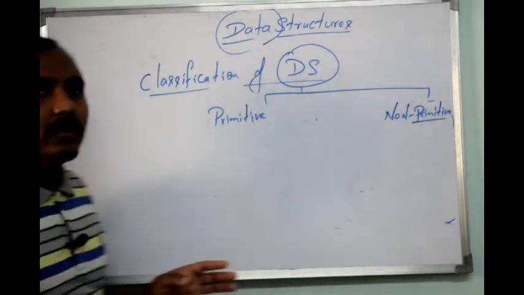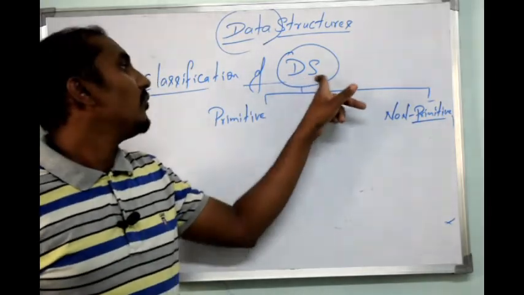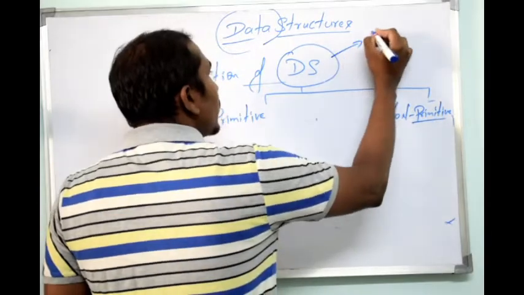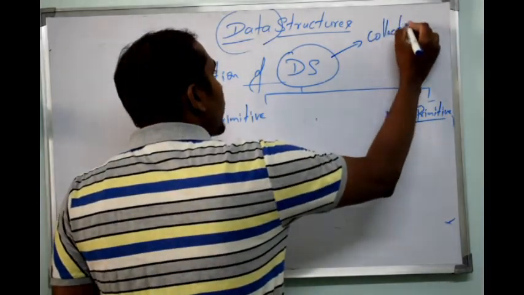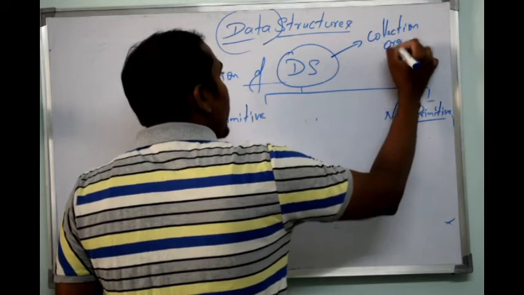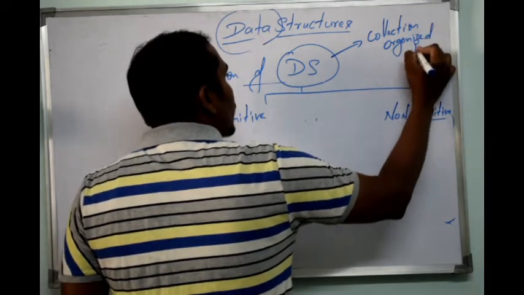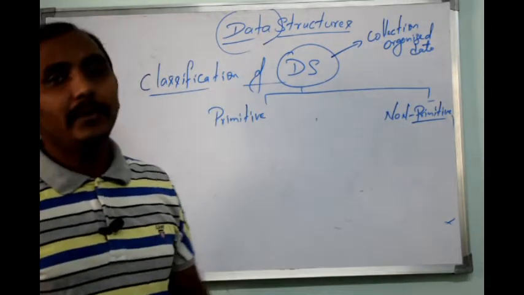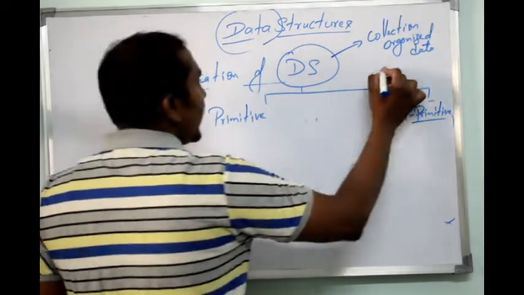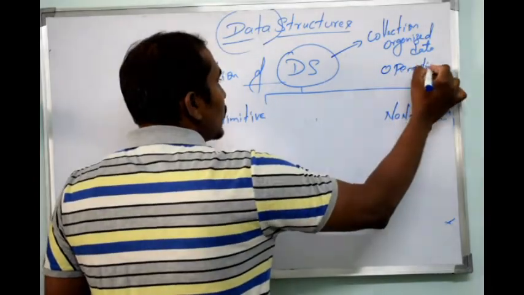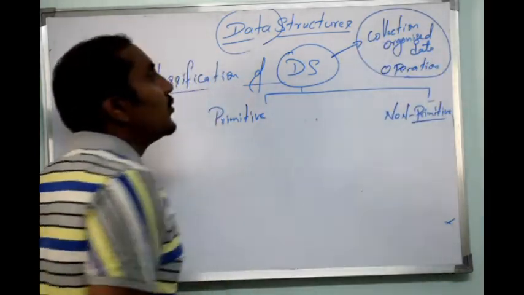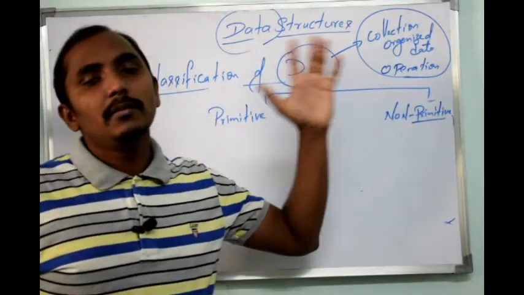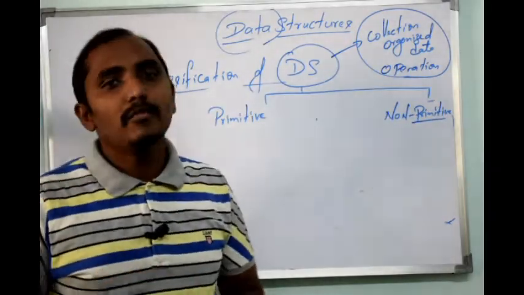So what is the meaning or definition of a data structure? When you have a collection of organized data which includes several operations, that is considered a data structure. I'll give you an example. A data structure is a collection of organized data which also represents the operations that can be performed on the data.